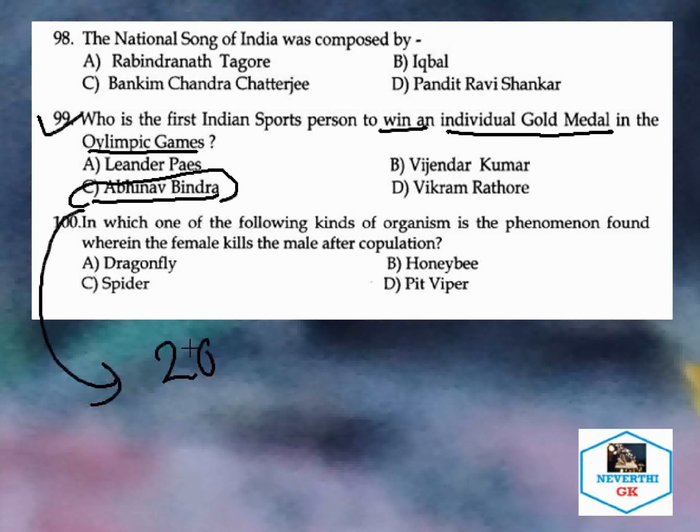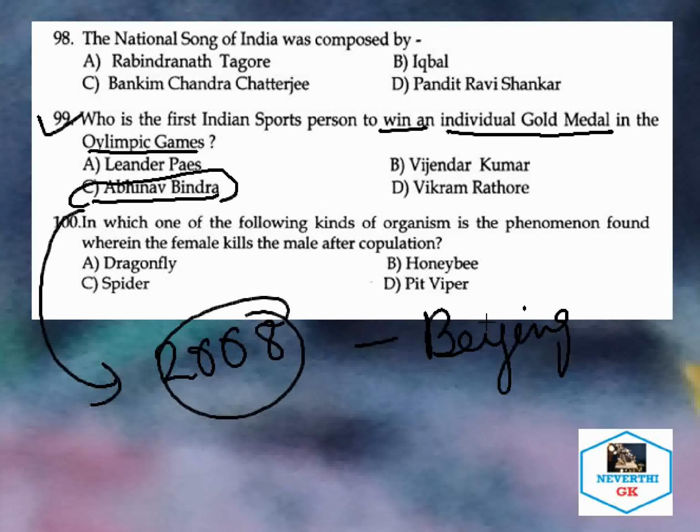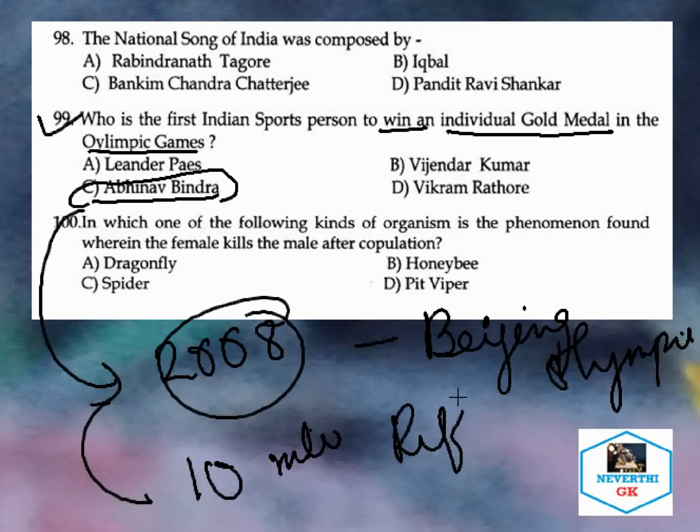In the 2008 Beijing Olympics, Abhinav Bindra secured the gold medal for India in the 10-meter rifle shooting event. He created history by securing the first individual gold medal for India in the Olympic Games.